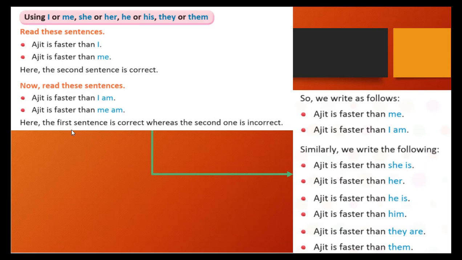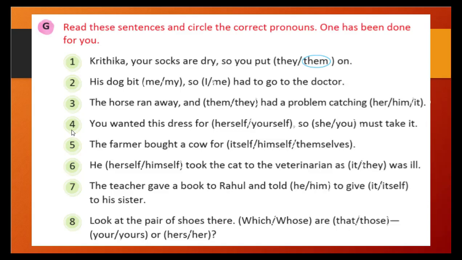Similarly, we write the following: Ajit is faster than she is, Ajit is faster than her, Ajit is faster than he is, Ajit is faster than him, Ajit is faster than they are, Ajit is faster than them. So this way you can use I, me, she, her, he, his, they, or them. The proper way to write it is shown here. Me and am is not a proper combination. I am is the proper one. So here what we need to do is circle the correct pronouns which can be used in a sentence.